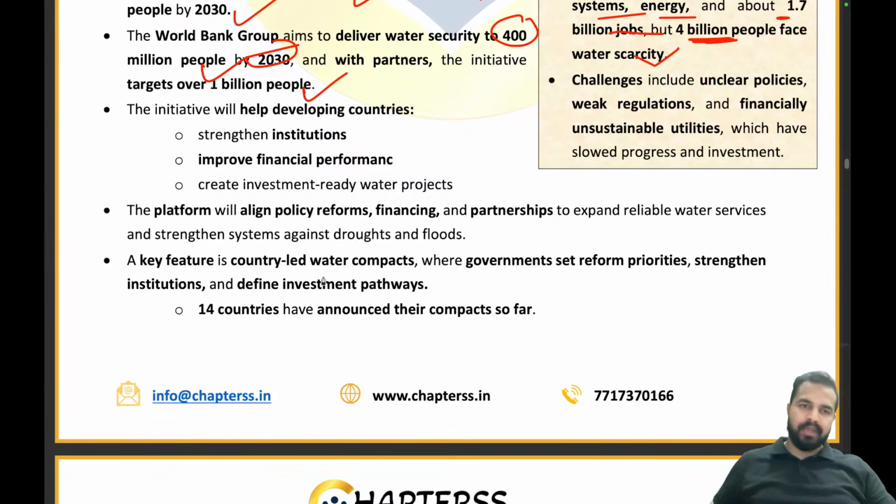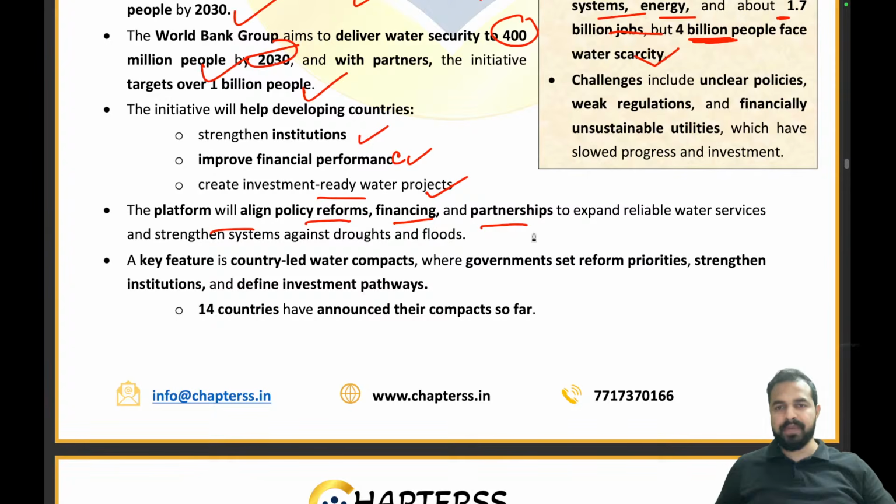Moving ahead, the initiative will be helping developing countries, strengthening institutions, improving financial performances, and creating investment-ready water projects. The platform will align policy reforms, financing, and partnerships to expand reliable water services and strengthen systems against droughts and floods. I already told you about floods and all such things. We have seen this.